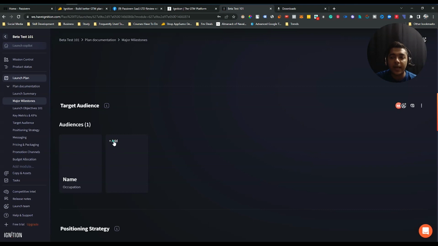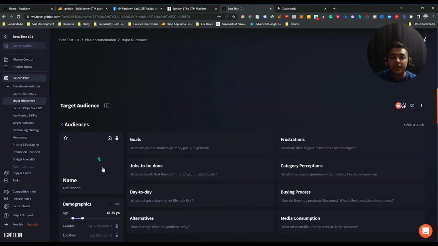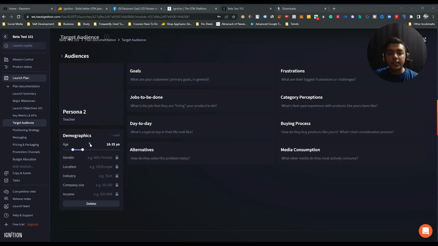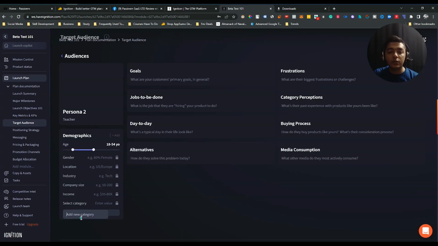Suppose I will add another persona. Just click here, add, and here you can give the name. Suppose this is persona 1, or this is persona 2, and occupation is maybe teacher. And here see, you can select the demographics detail. You can select the age from here. You can select the gender and location, industry, company size, income, and you can delete all these things. You can add these things just by clicking here, and you can add new category basically from here.